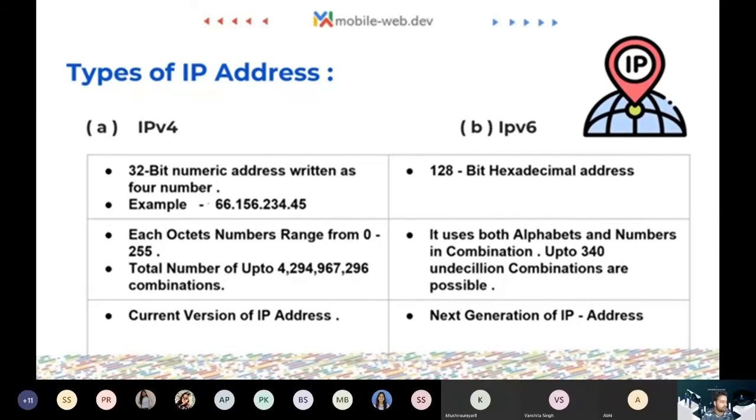The difference between these two is that IPv4 is only numeric, but IPv6 is alphanumeric, something like this. Because IPv4 is numeric, it's a 32-bit address, as all these numbers are from 0 to 255. But IPv6 has to be 128 bits, because the characters go from 0 to 9 and then A to F. So these characters can exist in an IPv6 address. They occur in the form of octets of 255.